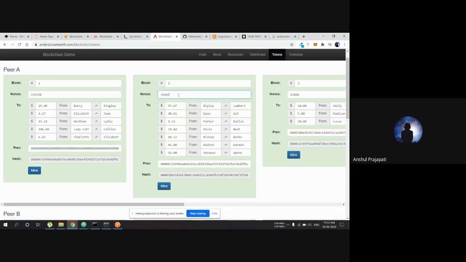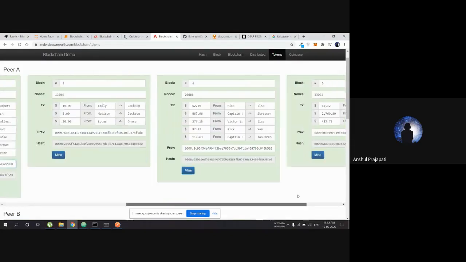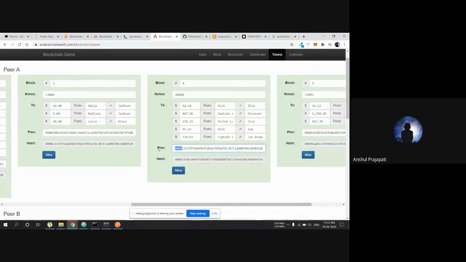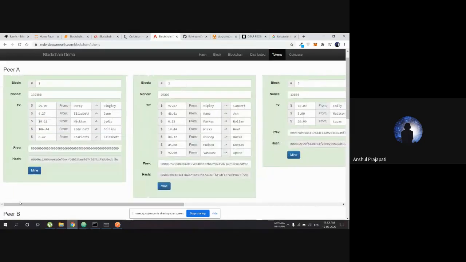So what is going to be changed is this nonce number. What miners do is they try different nonces, and what is the target value? You can observe that there are 5 leading zeros in every hash number. If you see the whole blockchain, there are 4 leading zeros here, 4 leading zeros, and there are 5 leading zeros here. So these leading zeros are the difficulty level of any blockchain. When a miner is mining a blockchain, you have to find a hash value which produces 4 leading zeros or 5 leading zeros inside of it.